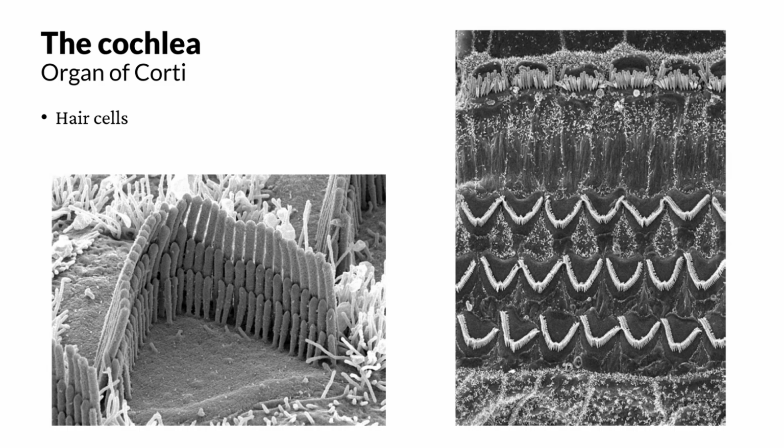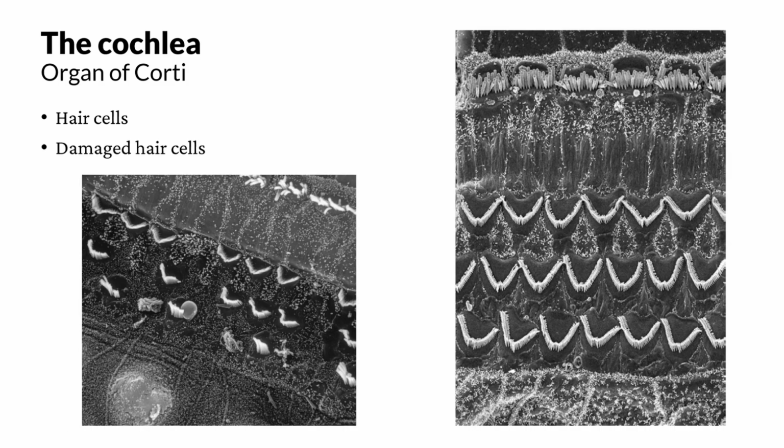When the tectorial membrane and the hair cells undergo relative motion, the hair cells are bent in one way or the other, and this causes a neural transduction. If these hair cells die out or are damaged, like this, then it is likely that some degree of hearing loss will occur. If all hair cells are destroyed, then the person will become deaf.